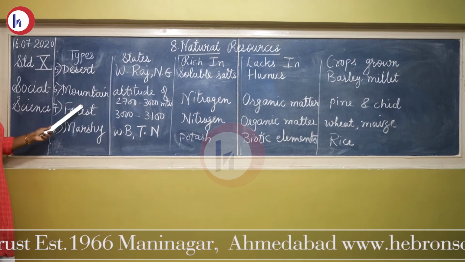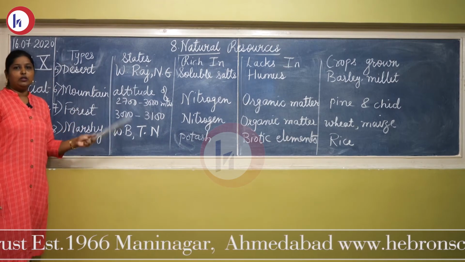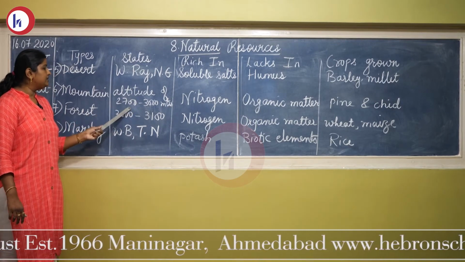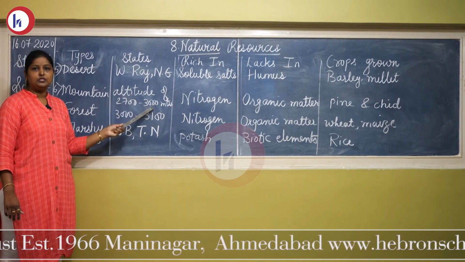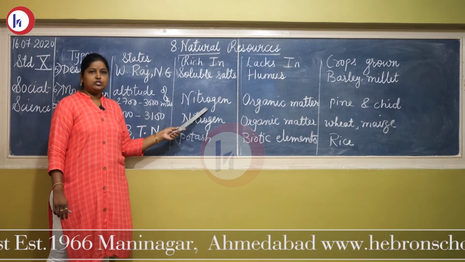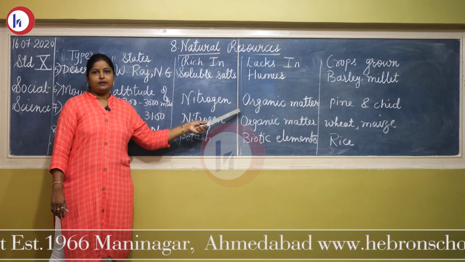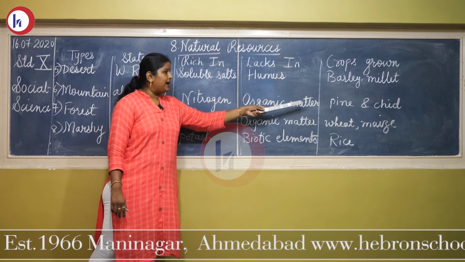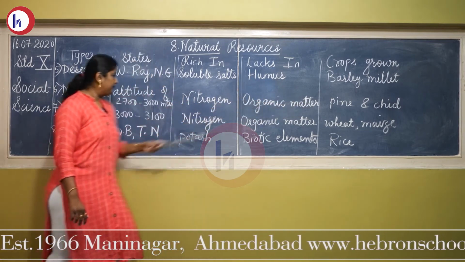Next, mountain soil. On the mountain which you find, altitude at the height of 2700 meters to 3000 meters you will find this soil available. It is rich in nitrogen, but it lacks in organic matter. So again, this soil is not suitable for the irrigation. Pine and cedar trees are grown over there.